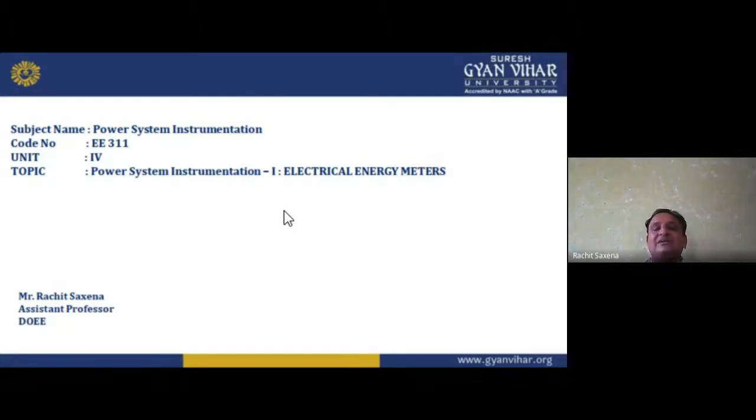Then we have the active and reactive power measurement. My dear students, if I'm talking about active and reactive, we have the complex power. That is, we can represent it in resistance with capacitance, resistance with inductance in series in AC, or we can say RLC, RL and RC. In R we do not find any third power; we find active power and apparent power. Apparent becomes active in R only.